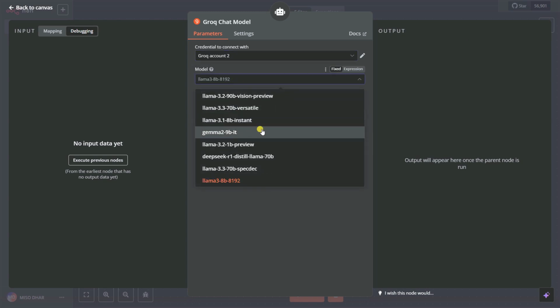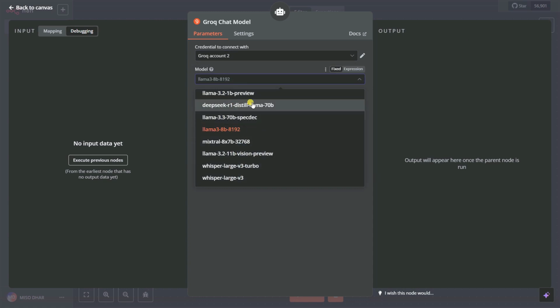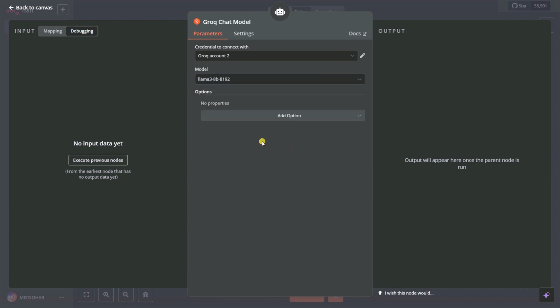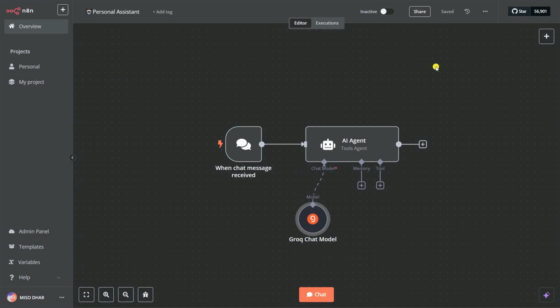Okay, you can see several types of models are available, like Llama, or you can see we have one model called DeepSeek R1. You can see it's also available, but you cannot use it right now in order to create your tools. So let's use this one, Llama 3 8B 8192, because it's free to use. So I'm going to go on here and back to canvas. Now, the most important thing is to just save the workflow. Because while I'm making these projects, even if it gets stuck, or if I forget to click on the save button, it will not work.